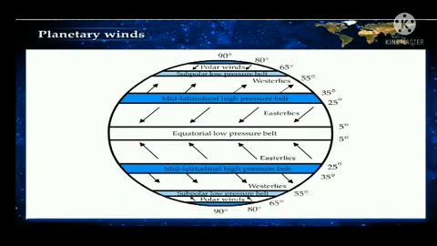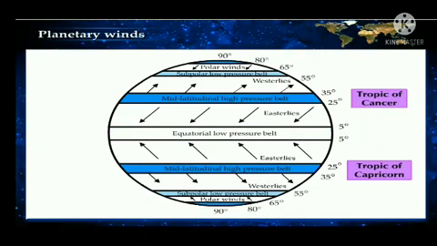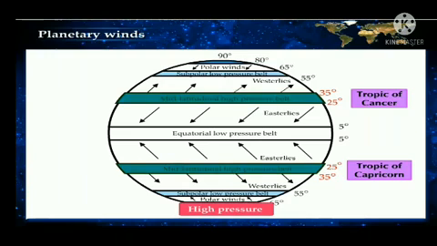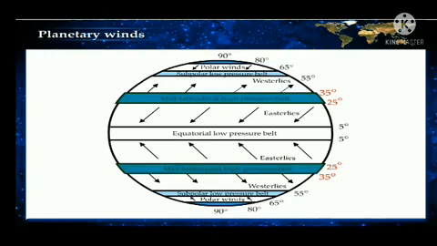In the area near the Tropic of Cancer and Tropic of Capricorn, that is between 25 degree and 35 degree north and south, there exists a high pressure belt. This is also a calm belt. This belt is known as horse latitudes.